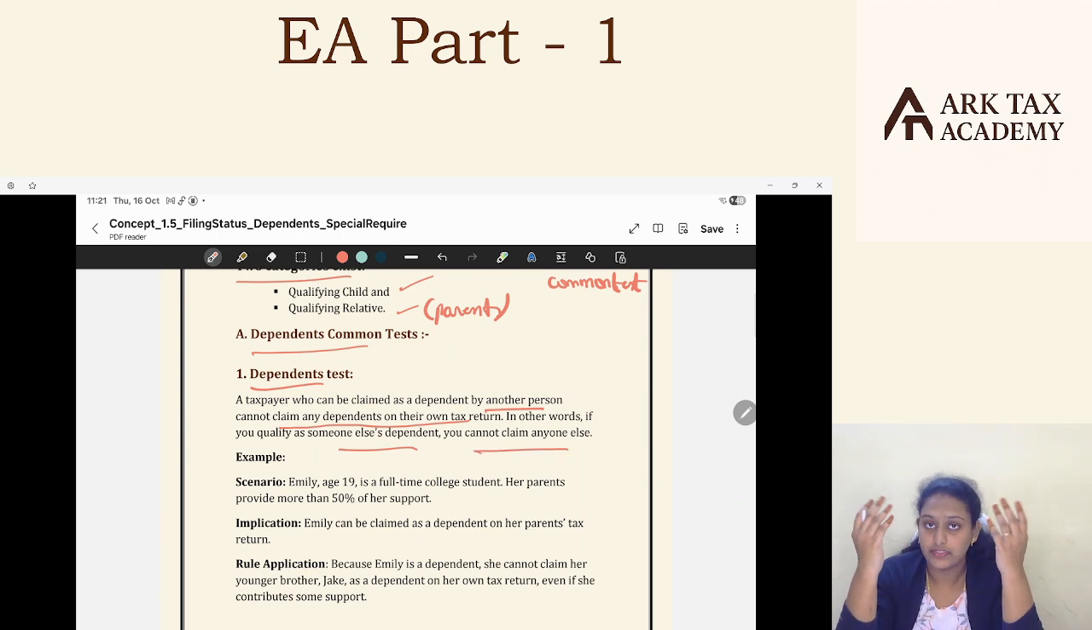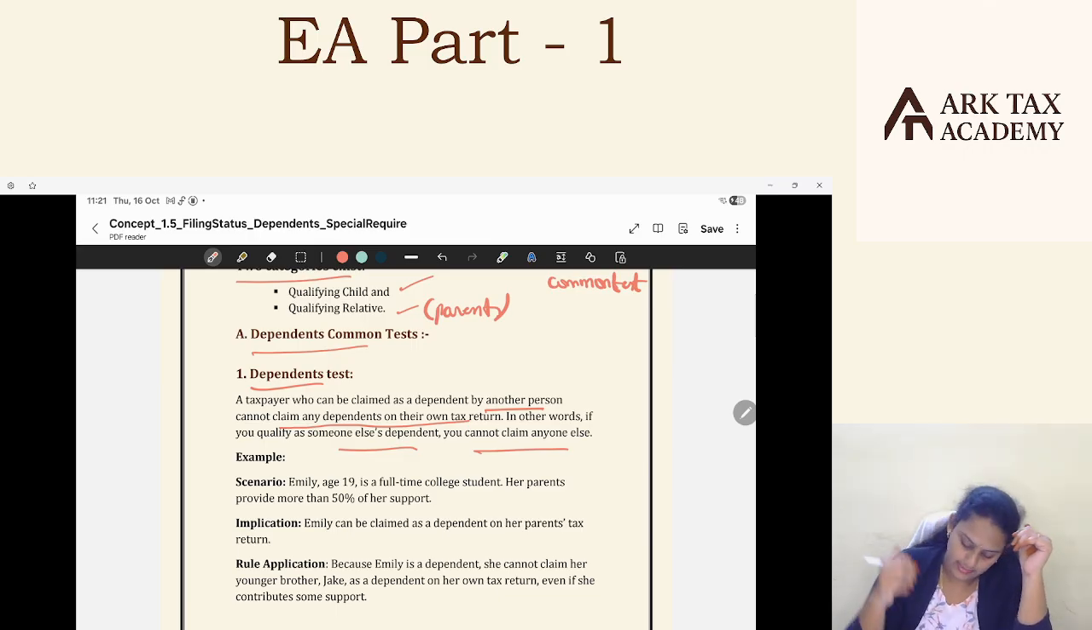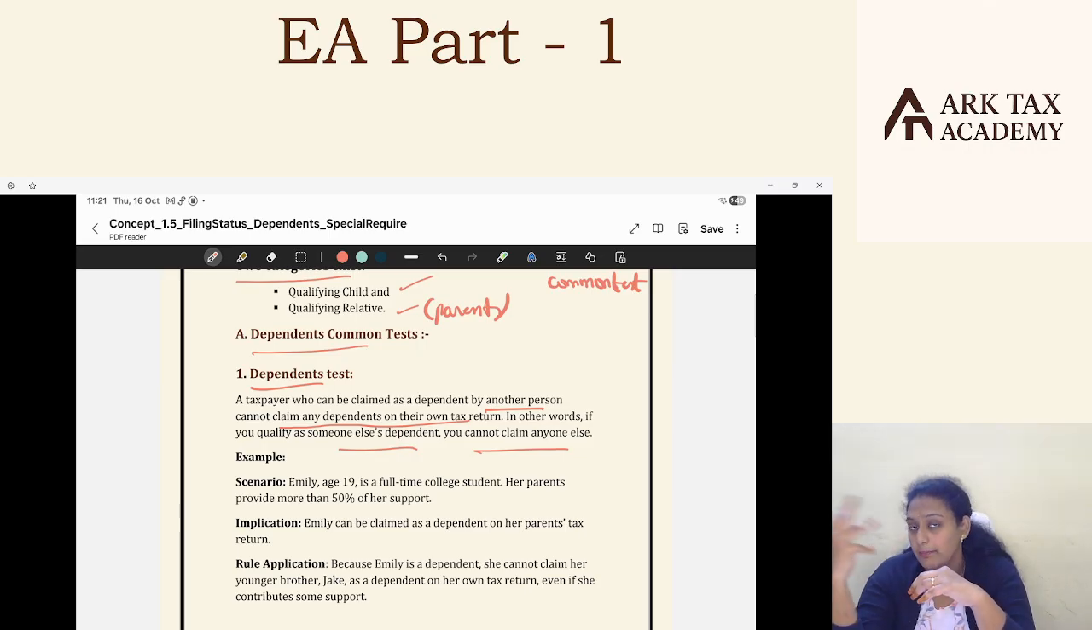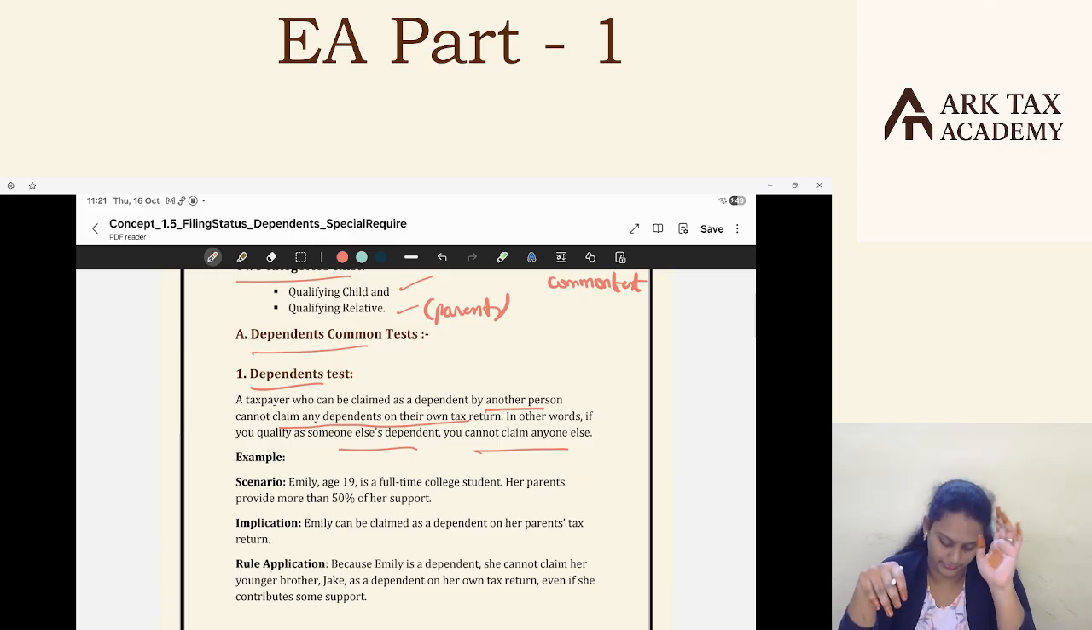So you yourself are a dependent in someone's return. When you are filing your return, say your income is higher than the filing requirement and you want to file a tax return, you cannot claim somebody as a dependent in your return, because you yourself are a dependent on someone else's return, right? So that's the reason you cannot claim someone as a dependent in your return.